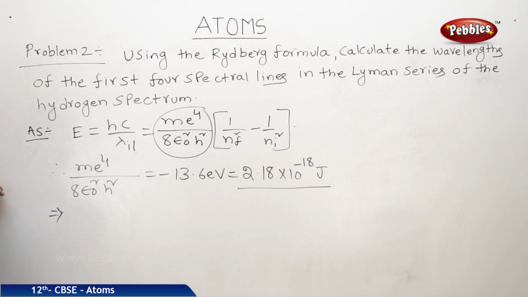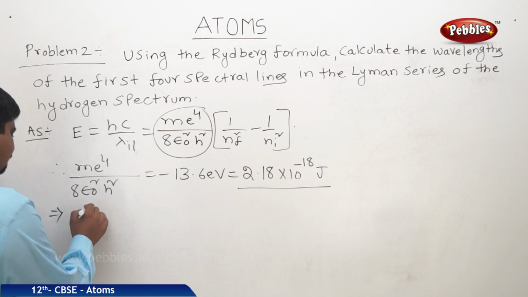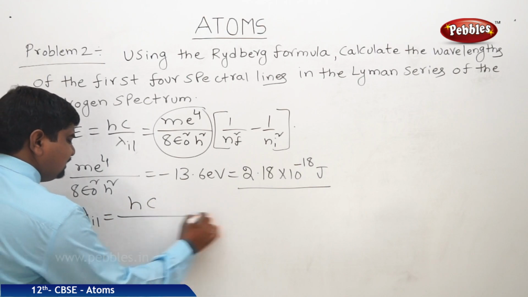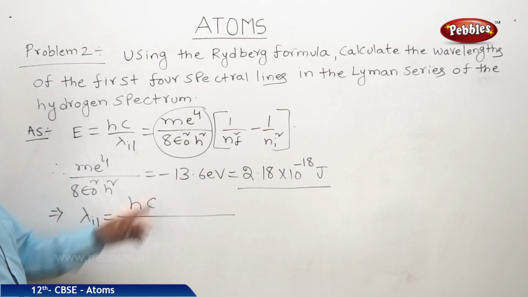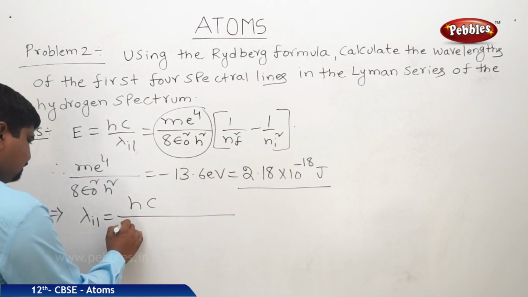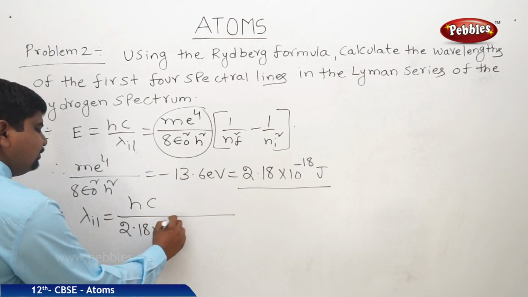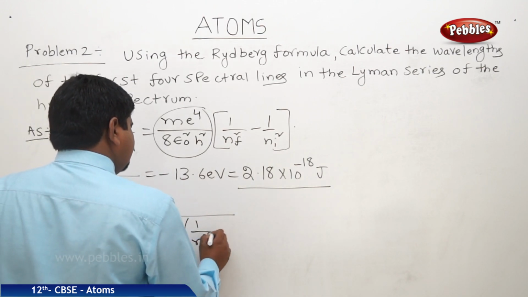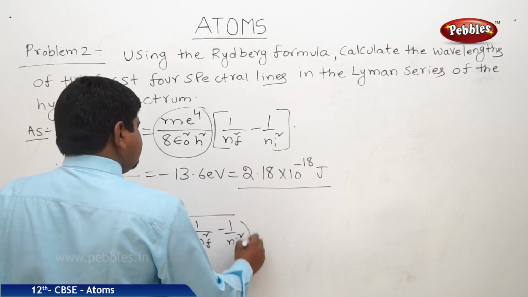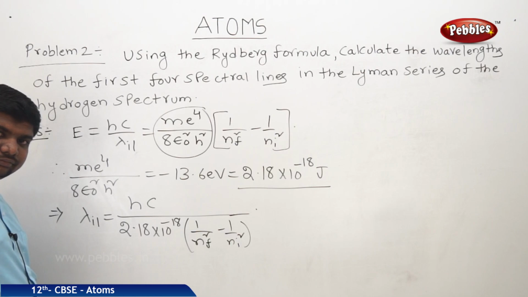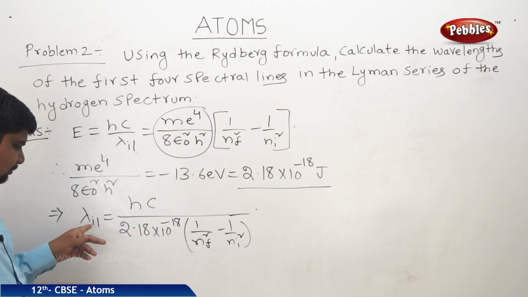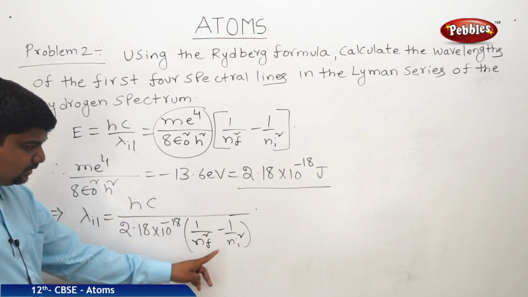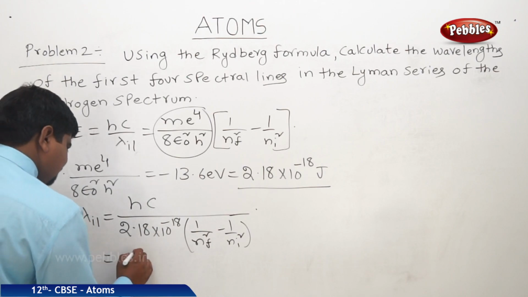2 to 1, 3 to 1, 4 to 1, 5 to 1, like that. So therefore, lambda i1 is equal to hc by m e to the power 4 by 8 epsilon naught square h square. How much it is? This much: 2.18 into 10 to the power of minus 18 into 1 by nf square minus 1 by ni square. So please substitute in place of nf, 1, and here it is 2.